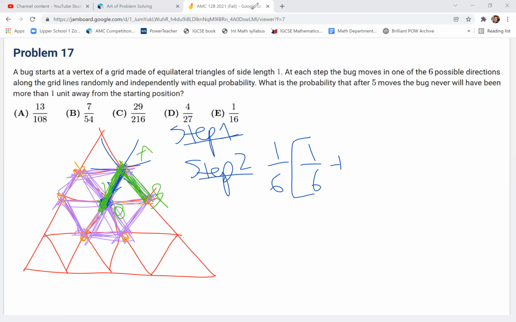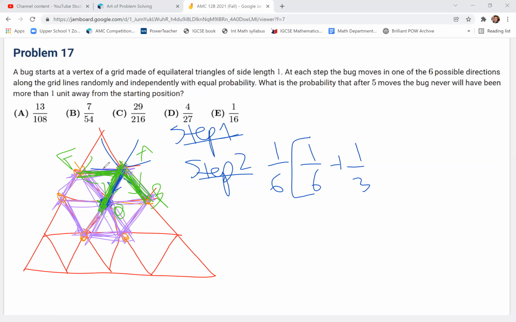Remember, he could go either A to B, or he could go over A to F, I guess, right? It doesn't really matter which edge he picks, right? But either way, that would happen 1/3 of the time. So 2 out of his 6 steps would be going A to B or A to F, right? 2 out of 6, or 1 out of 3 times he'll traverse an edge during step 4.